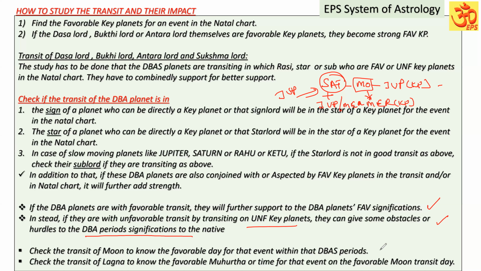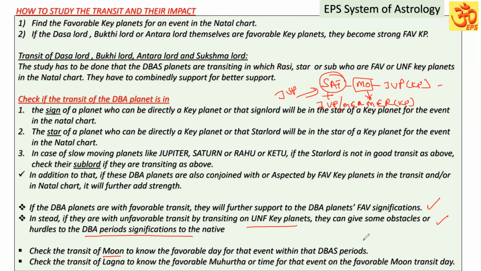Now, check the transit of the Moon to know the favorable day for the particular event within the DBA periods. The same way, check the sign and star in which it transits, whether it is directly a favorable key planet, or the sign lord and star lord are in the star of a favorable key planet in the natal chart. Check the transit of Lagna to know the favorable Muhurta or time for that event on that particular Moon transit day. To narrow it to a particular time duration, we can move the Lagna also. I hope you have understood.